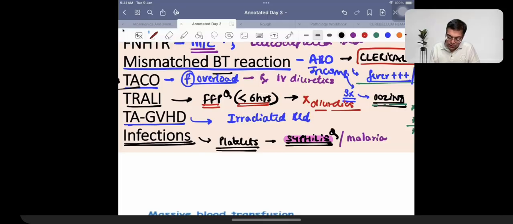So we have to reduce the chances of infections and therefore we do screening of the blood. Screening is done for hepatitis B, hepatitis C, HIV.